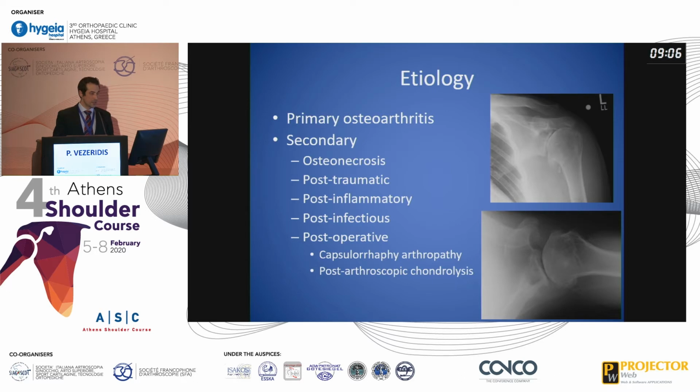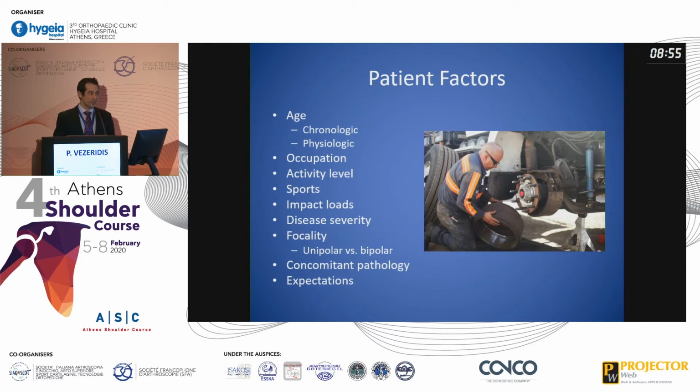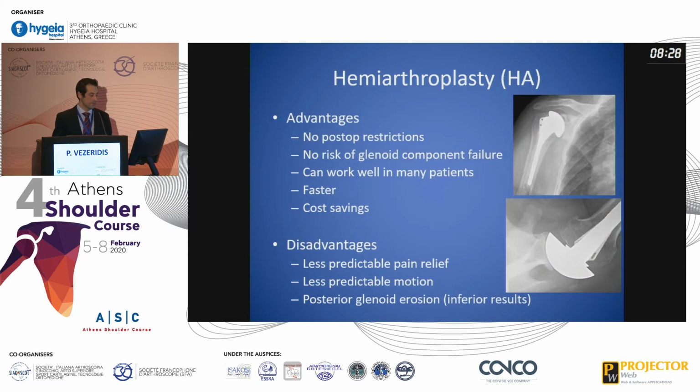These are the potential etiologies. Not only is there primary, there are also secondary causes, including osteonecrosis, post-traumatic, and post-operative causes. When determining the appropriate treatment, it's very important for us to consider all of these patient factors: the age, both chronologic and physiologic, the patient's occupation, their activity level, sports, if any, that they perform, impact loads that they perform on a daily basis, the disease severity, whether there are unipolar or bipolar lesions, concomitant pathology, and importantly, patient expectations.